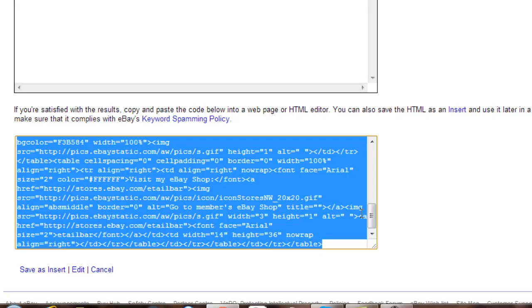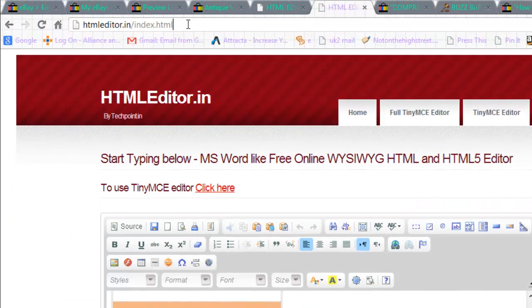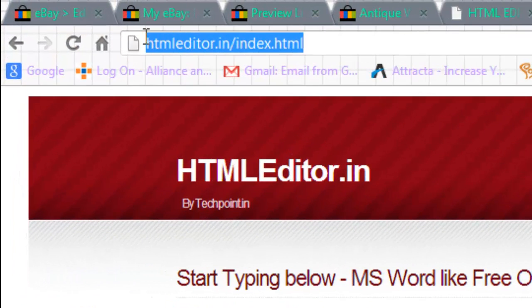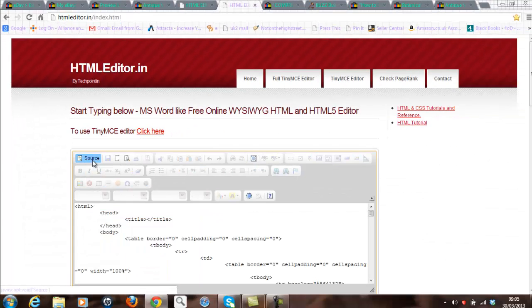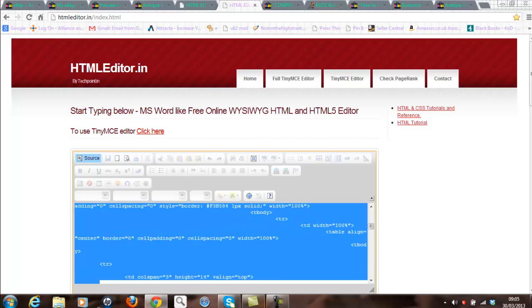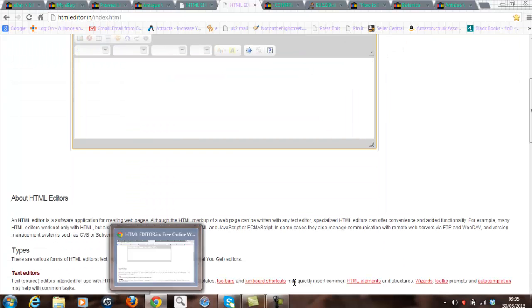And then what I do is I grab this text and I go to this website here, and I'll show you the address in the top right hand side. There it is. Now make a note of that because this is a free online editor and it's excellent. So I'm just going to delete this box here before we start and get rid of all this text here, starting from scratch.